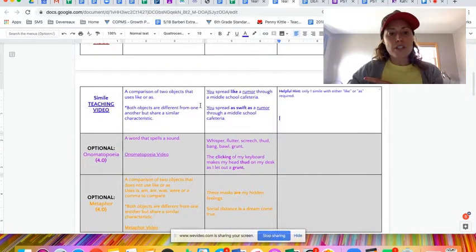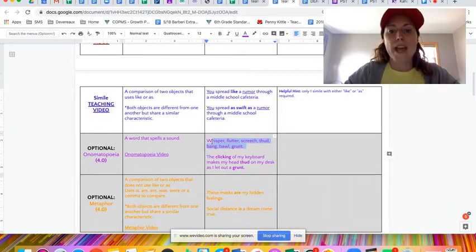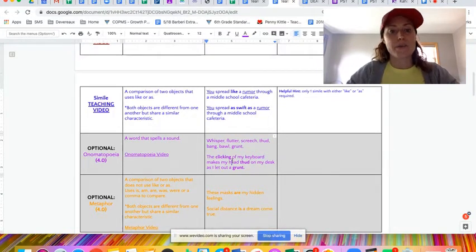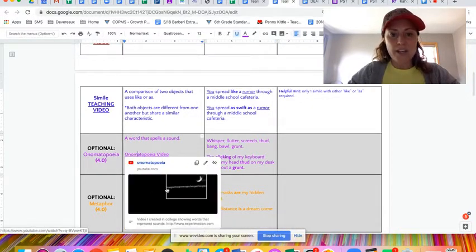The other 2 options for Monday are onomatopoeia. So those are those sound words. I give a good list here. Whisper, flutter, screech, thud, ball, bang, grunt. I will put a link in there to a good website. I thought I had one in there. And then there's an onomatopoeia video here that you can watch that has a ton of great examples.